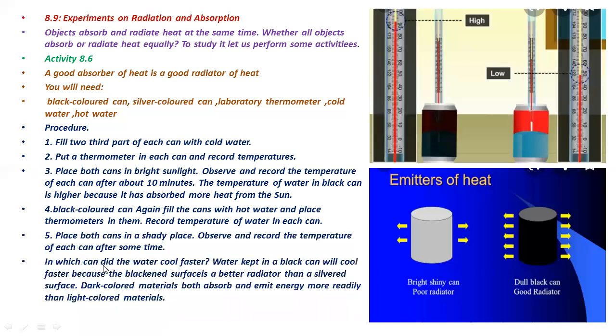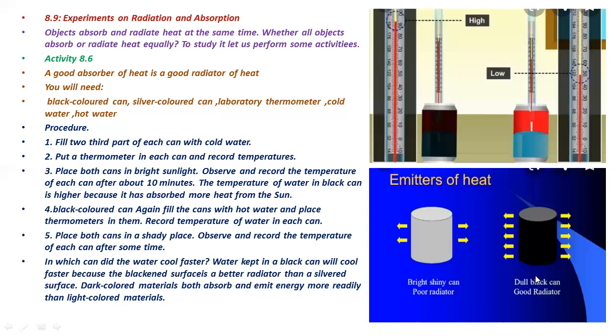In which can did the water cool faster? Either in the black can or in the silver or the light color can. Water kept in a black can will cool faster because the blackened surface is a better radiator than a silver surface. Dark color materials both absorb and emit energy more readily than light colored material. So as the black can is a good absorber of heat, it is also a good emitter of heat.